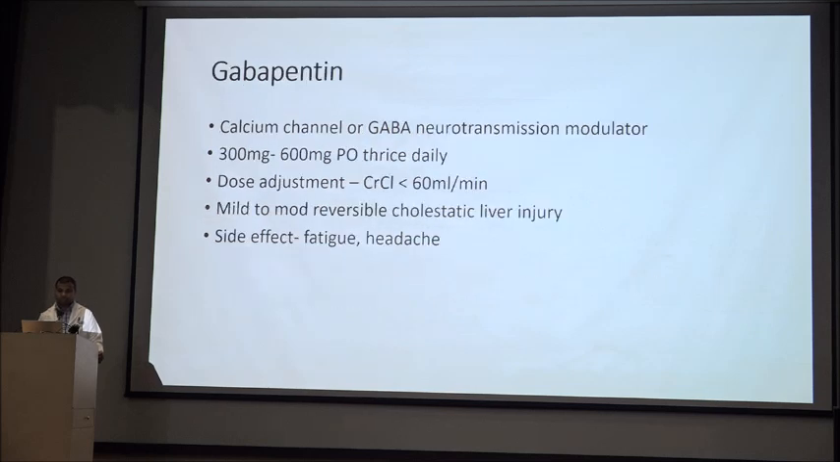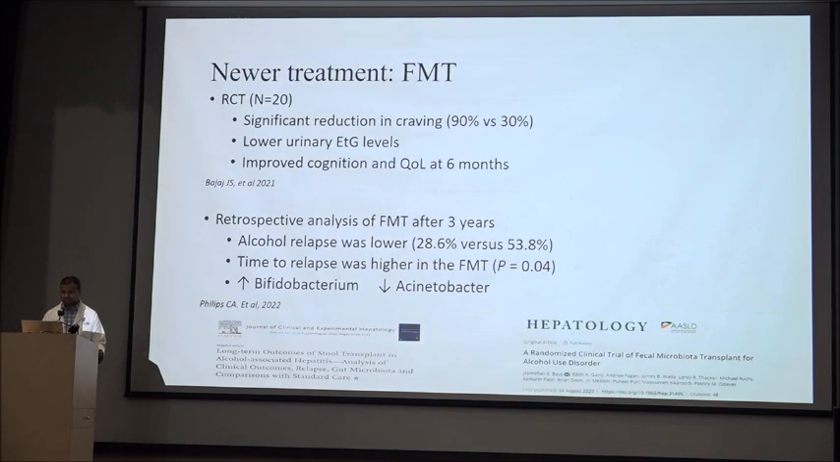Gabapentin: the mechanism of action is that it is a calcium channel or GABA neurotransmission modulator. The dose is 300 to 600 orally thrice daily, and dose adjustment is needed if the individual has a creatinine clearance of less than 60 ml per minute. It has mild to moderate reversible cholestatic liver injury, and the side effects are fatigue and headache.